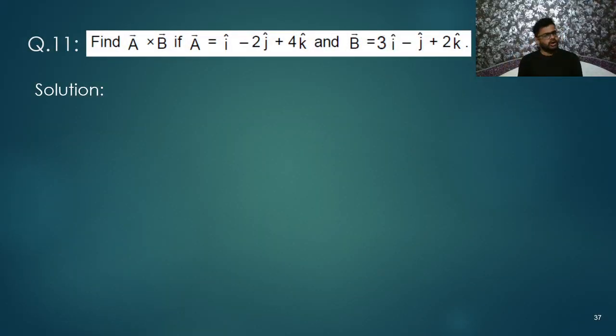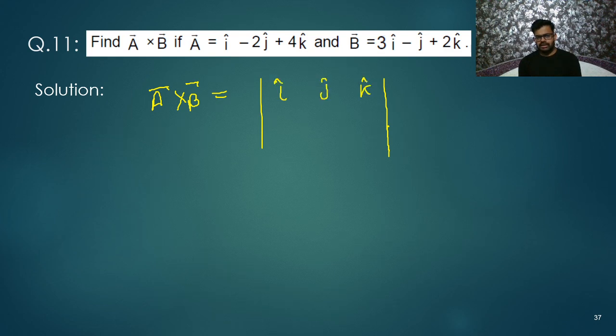A cross B, only from this example you will understand. So I am writing A cross B. At first I will make such type of table, matrix. Here I will write i cap, here j cap, and here k cap. Multiple of i cap is 1, multiple of j cap is -2, and multiple of k cap is 4. In B, multiple of i cap is 3, here is -1, and here is 2.